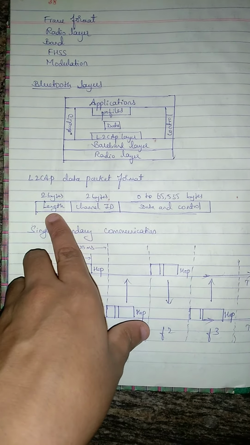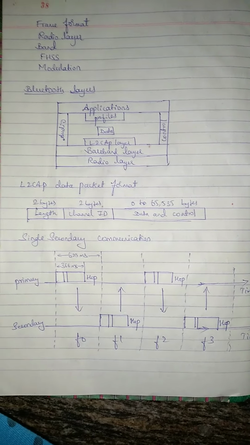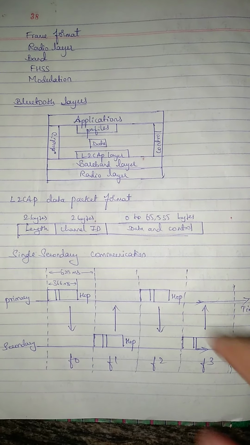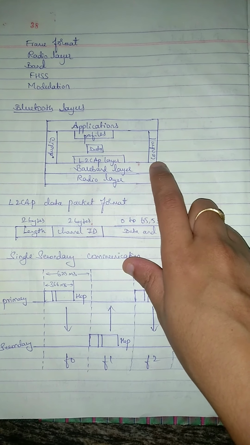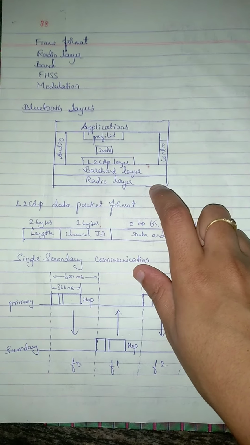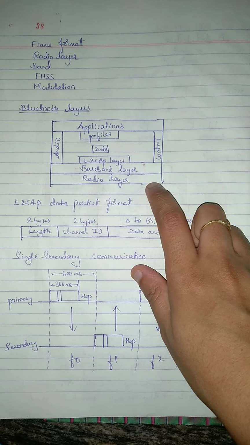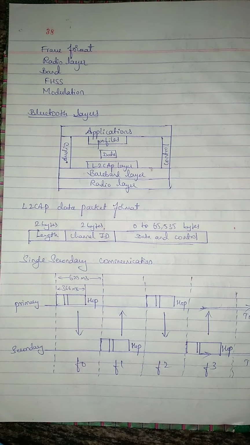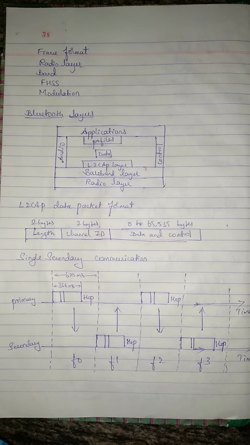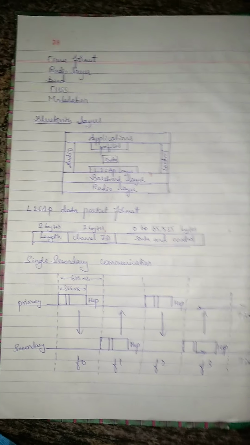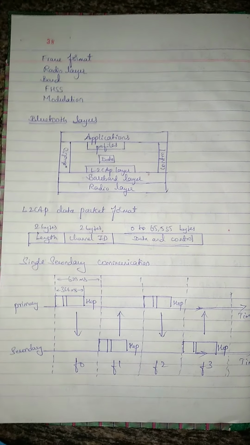First, length is 2 bytes, which means 16 bits. These are the three layers we are studying in Bluetooth: the L2CAP layer, baseband and radio layer. L2 means logical link control and adaptation protocol, that is the L2CAP layer, and also the baseband layer and radio layer. These three layers we are studying in this video. First let us see the L2CAP layer.